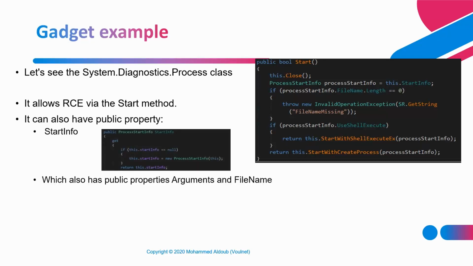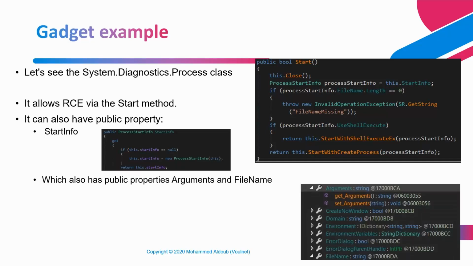It has a public property called StartInfo, and other public properties called Arguments and FileName. So this is a really good gadget because it contains public arguments. Remember we said we can't use private members, only public members, and it contains public members called FileName and Arguments, which means that if we put our application name and the options for the application into these public members, they will be serialized correctly in the XML serializer.